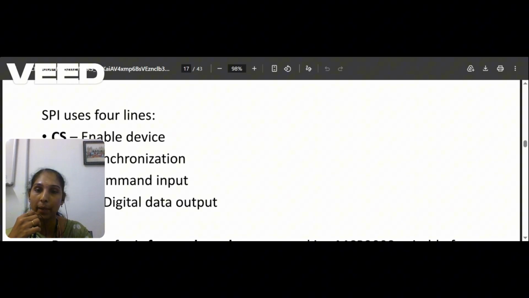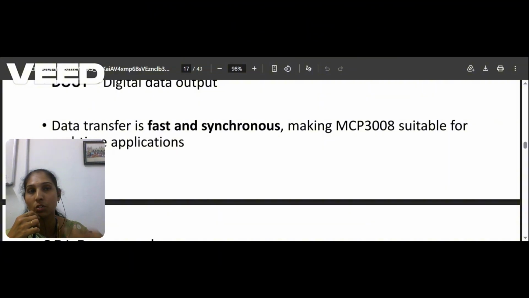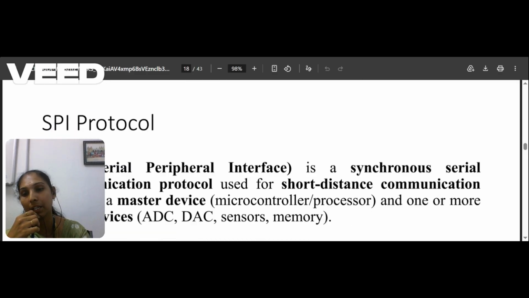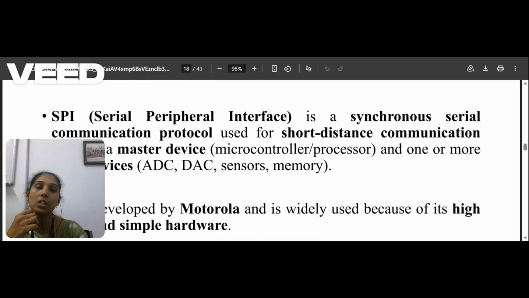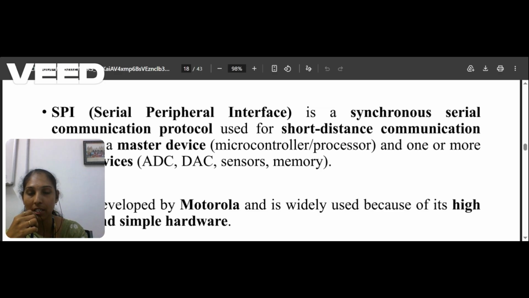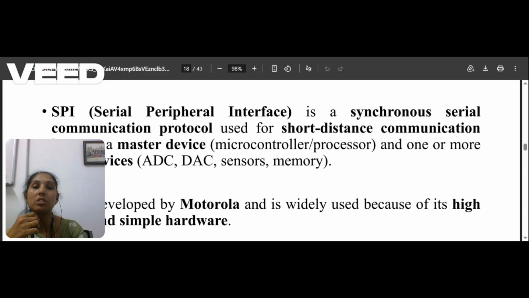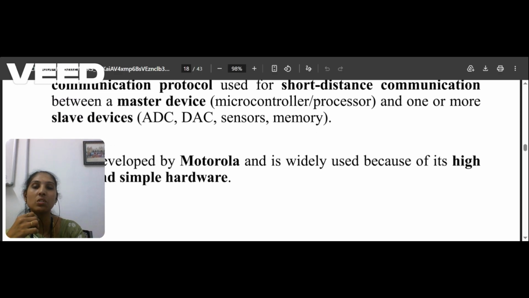There are four main pins in the SPI protocol. One is CS, clock for synchronization, DIN for command input, and DOut for digital output from your IC to your single board computer. So this data transfer is fast and synchronous, so it is more suitable for real-time applications. SPI, the serial peripheral interface, is a synchronous serial communication protocol used for short distance communication. Because it is a wired communication, we can go with the SPI protocol. It will be very fast too.